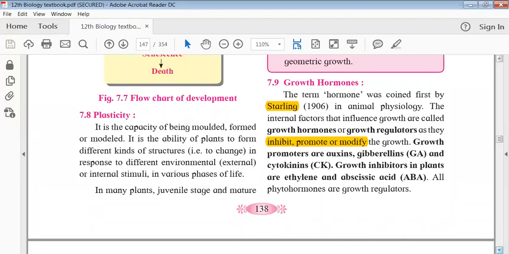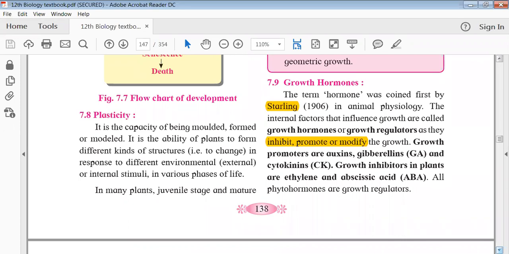So you need to understand that if there is any living system and it has to stay in a properly balanced state, then it is important for it to have both promoters and inhibitors. It's not that only promoters should be there, because if there are only promoters there may be excess growth, which is not required. What we want is a proper amount of growth, as much as needed, not excessive or extra over-proliferation, because it can lead to some issues.